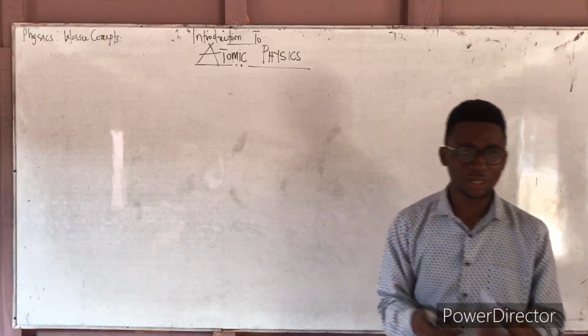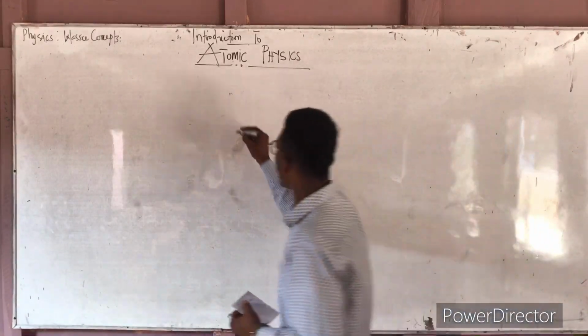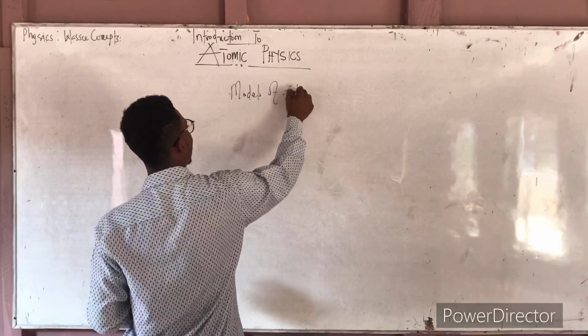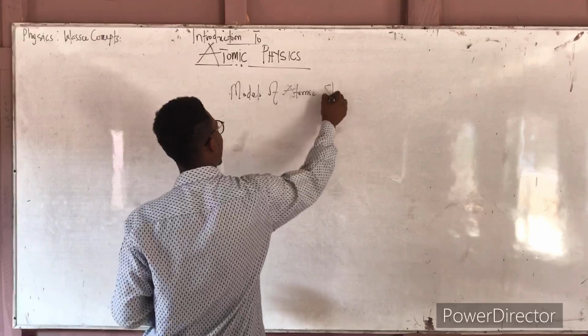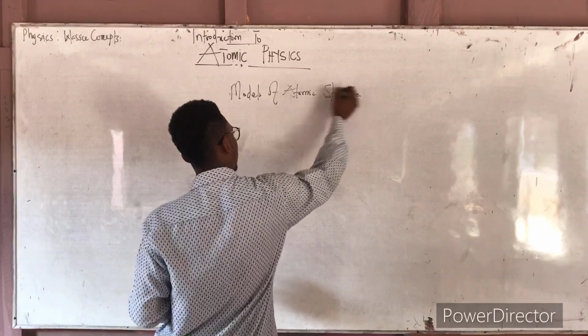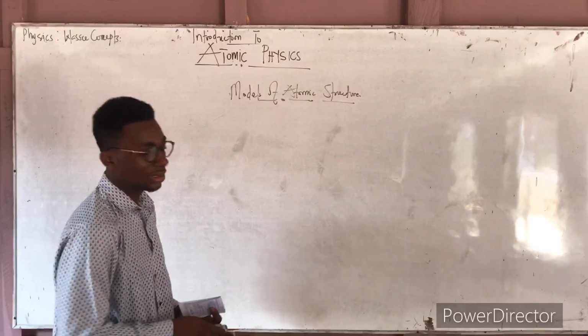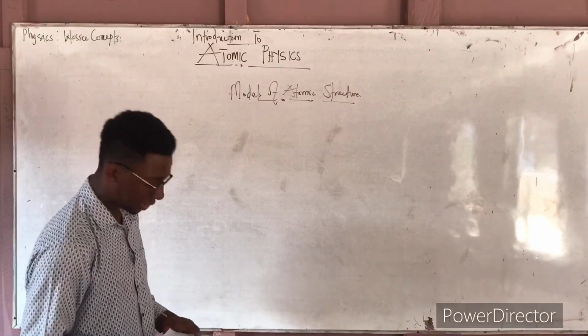If you want to look at the models of the atomic structure, a lot of scientists have done their work.